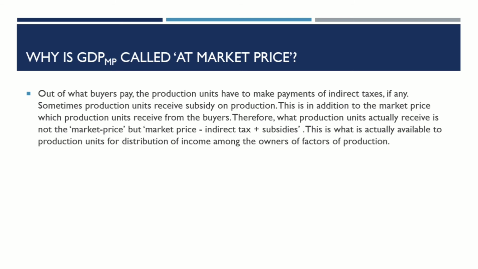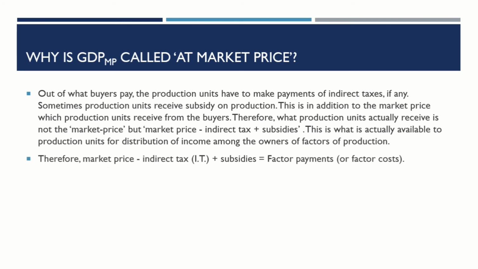Therefore, what production units actually receive is not the market price, but market price minus indirect tax plus subsidies. This is what is actually available to production units for distribution of income among the owners of factors of production. Therefore, market price minus indirect tax plus subsidies is equal to factor payments.